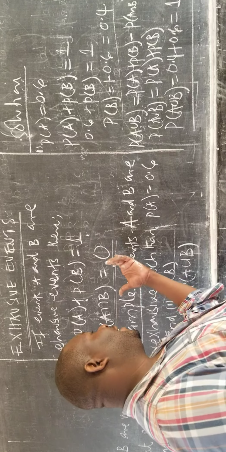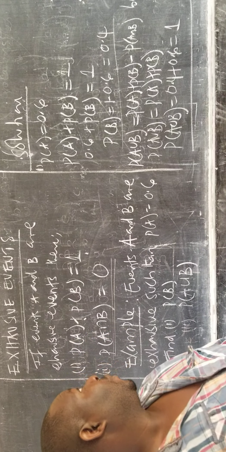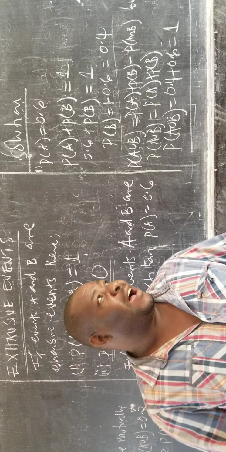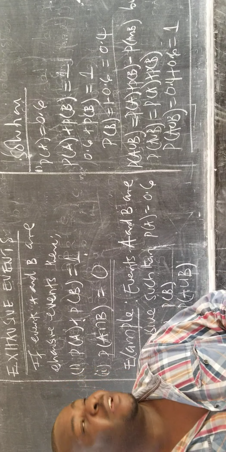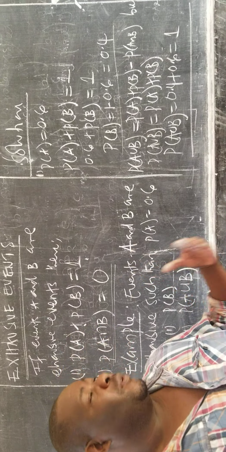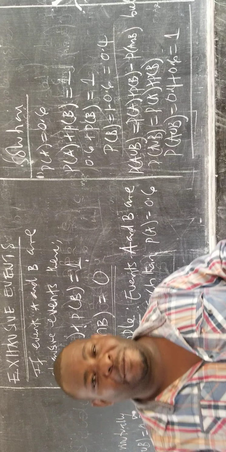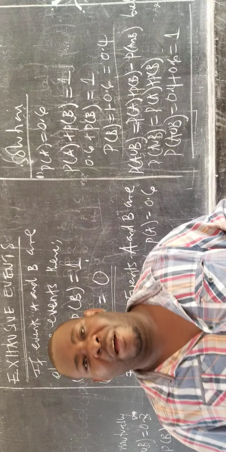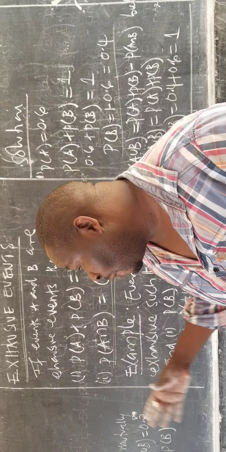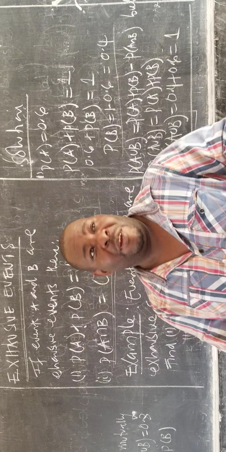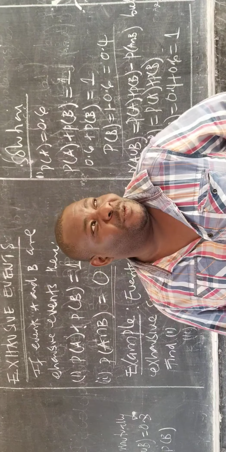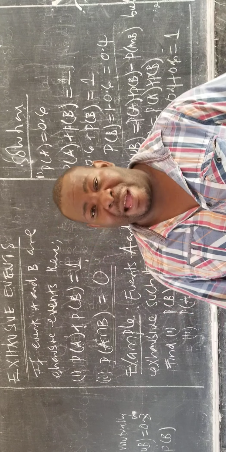So that is about the exhaustive events, and we shall state more examples on mutually exclusive events, exhaustive events, and independent events after looking at the laws of probability. So those are some of the types of events which we look at in the discussion of probability theorem at this level.